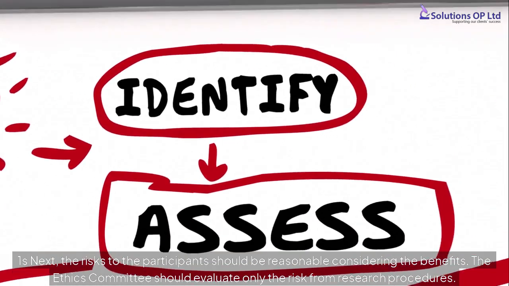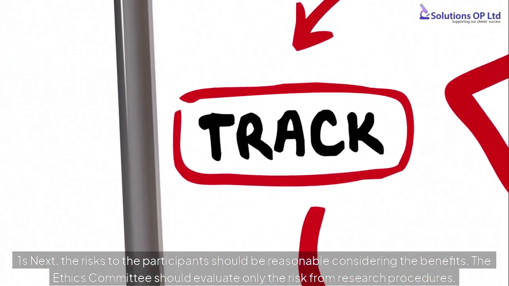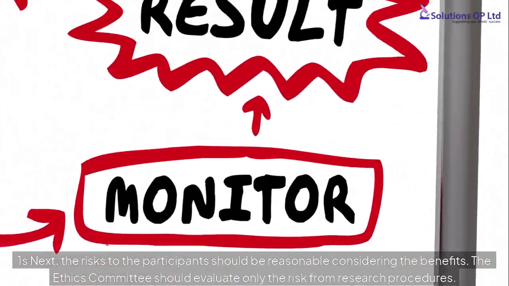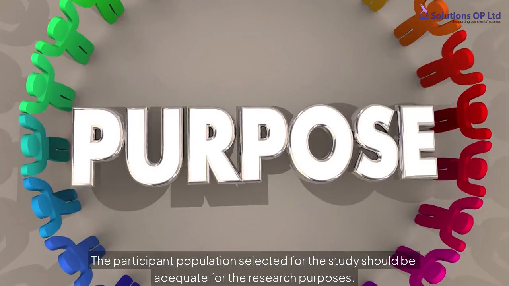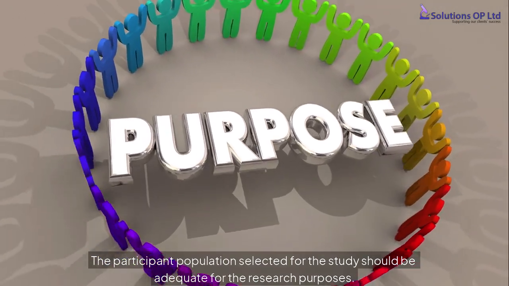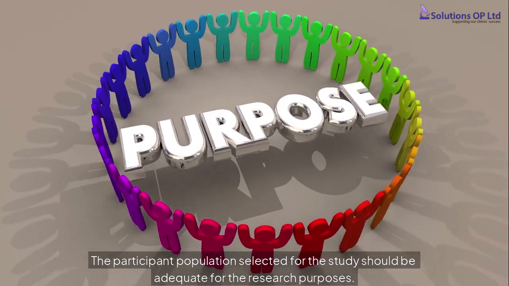Next, the risks to the participants should be reasonable considering the benefits. The Ethics Committee should evaluate only the risk from research procedures. The participant population selected for the study should be adequate for the research purposes.